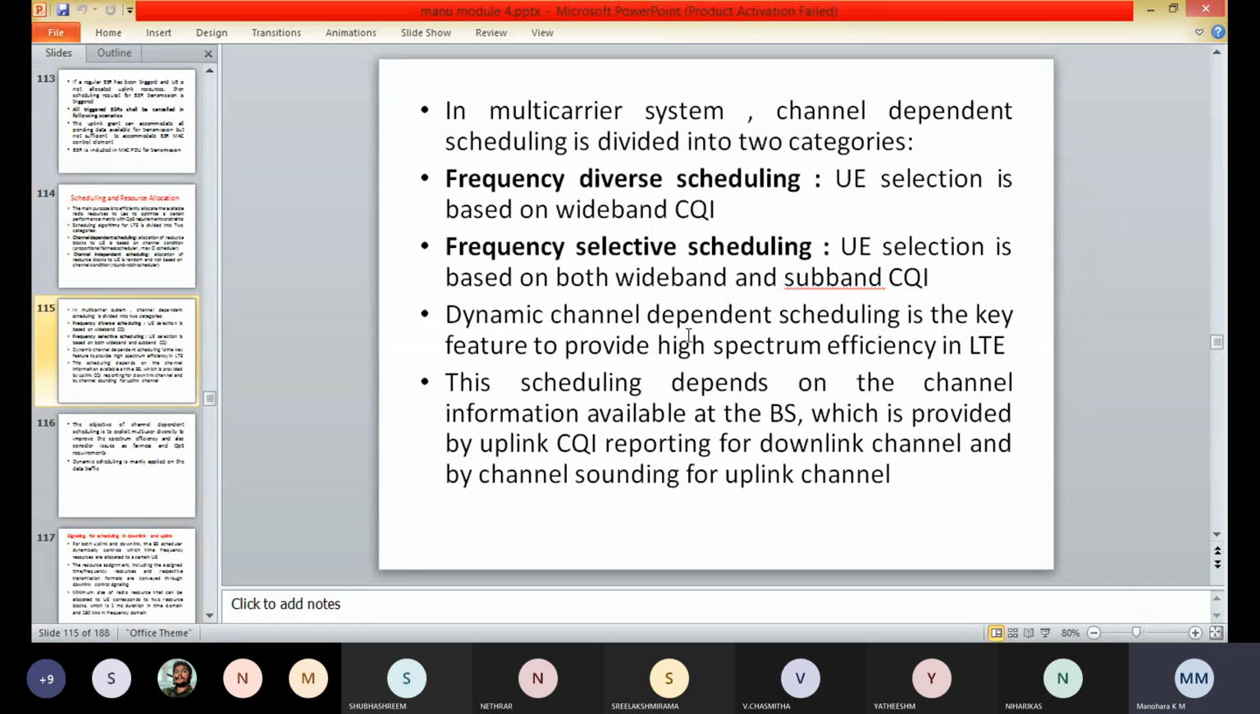So here coming to the frequency selective scheduling, the user equipment selection is based on both the wideband and subband CQI, and the PRB allocation is based on the subband CQI. So here this can exploit both the time and frequency selectivity of the channel.